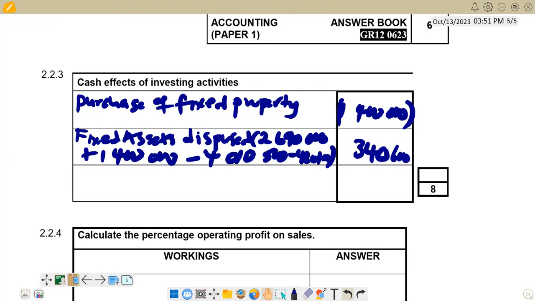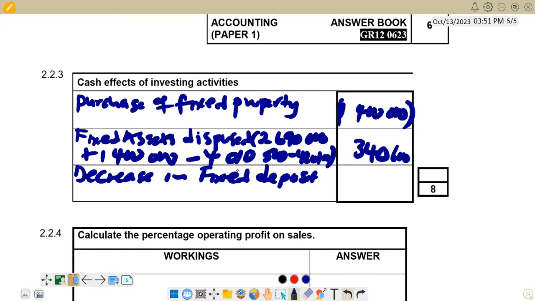So this is the last item that we have. We can say fixed deposit. We can just say decrease in fixed deposit. And we are saying 700,000, and we are subtracting 550,000. And if you do that, you are going to find 150,000. And we say the decrease is a positive, and then increase represents a negative. So this one is a positive.